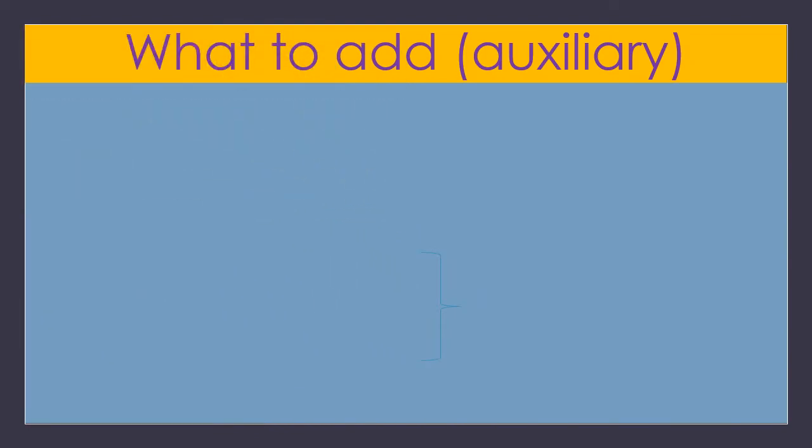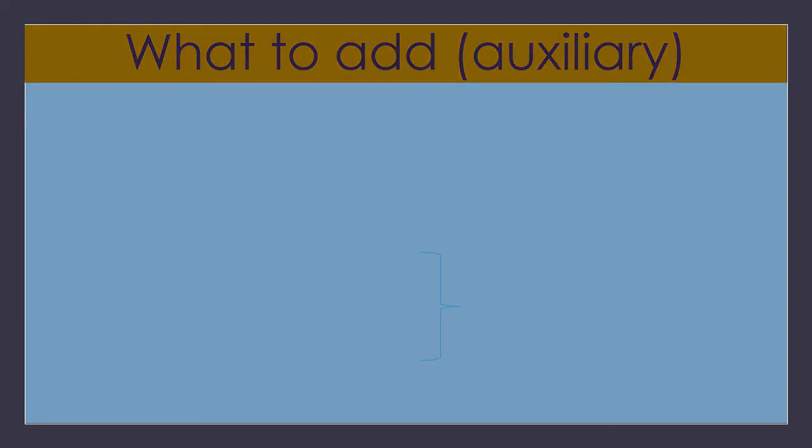Children, I already told the first change: an auxiliary is added to the main verb. Now, we should know what to add to the verb. Let us see what we should add. One, if the main verb is in present tense, you should add is or am.